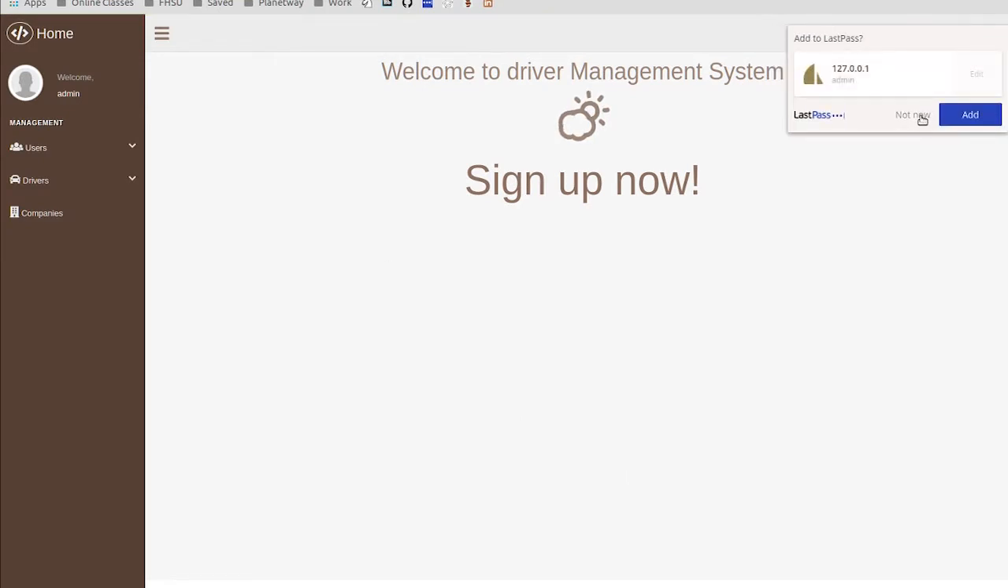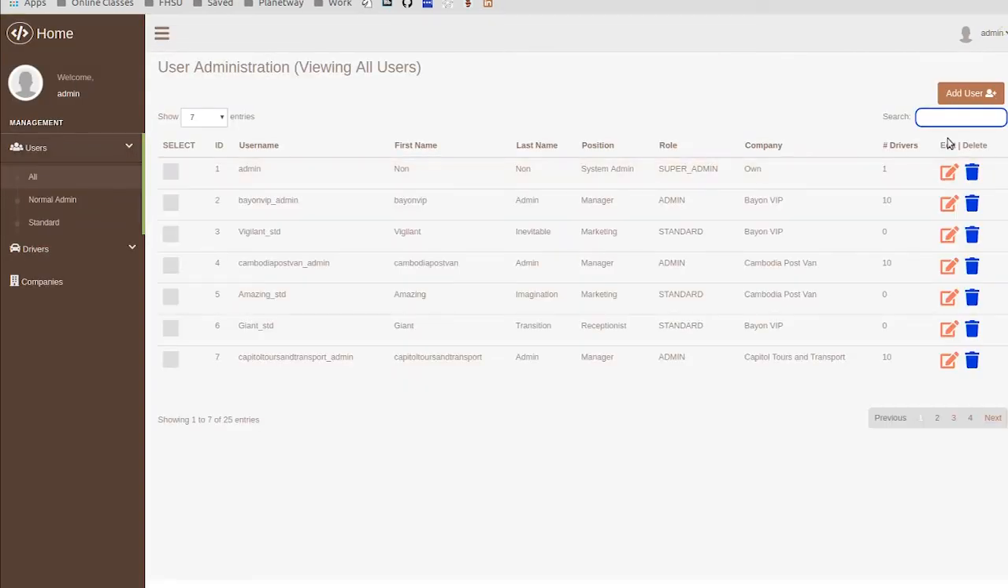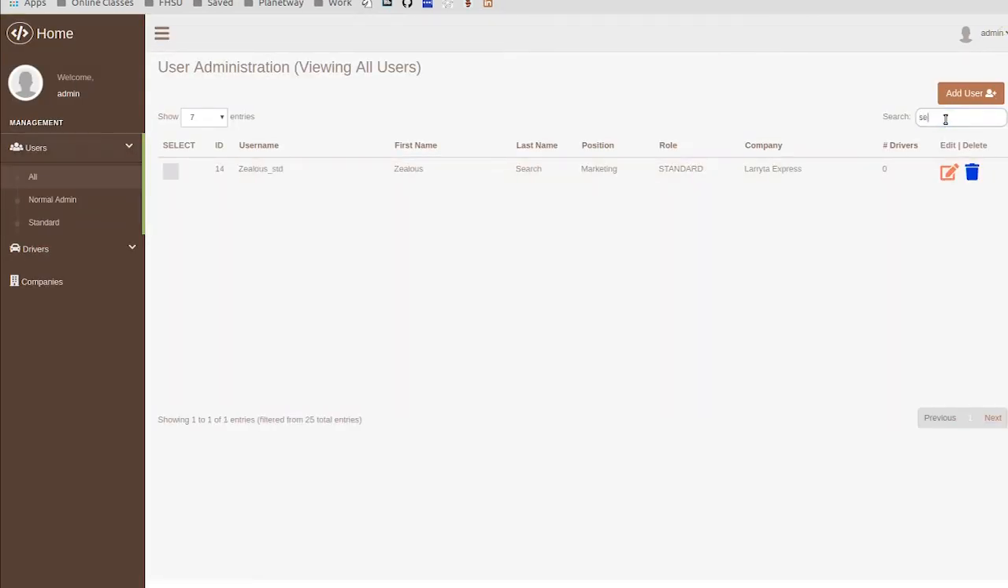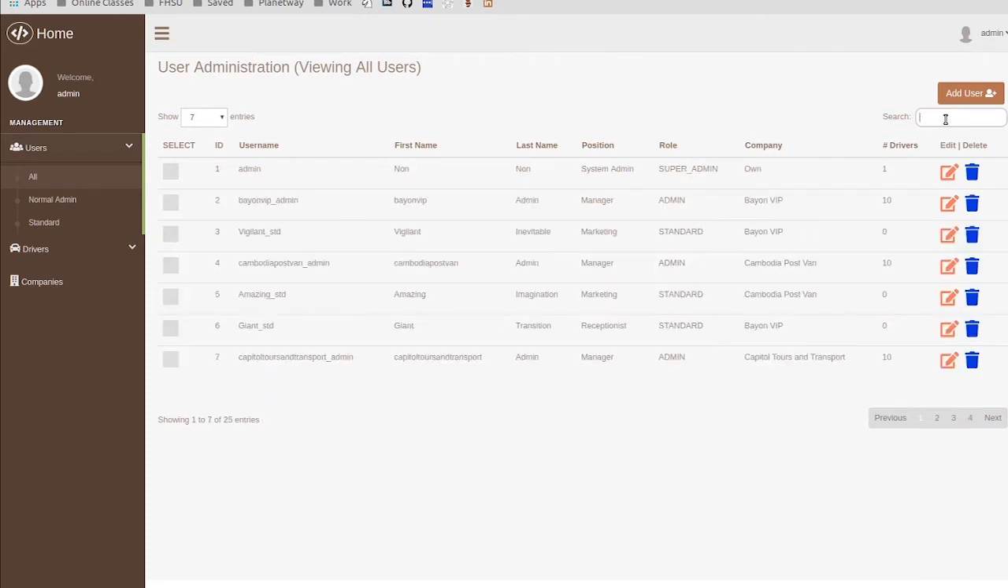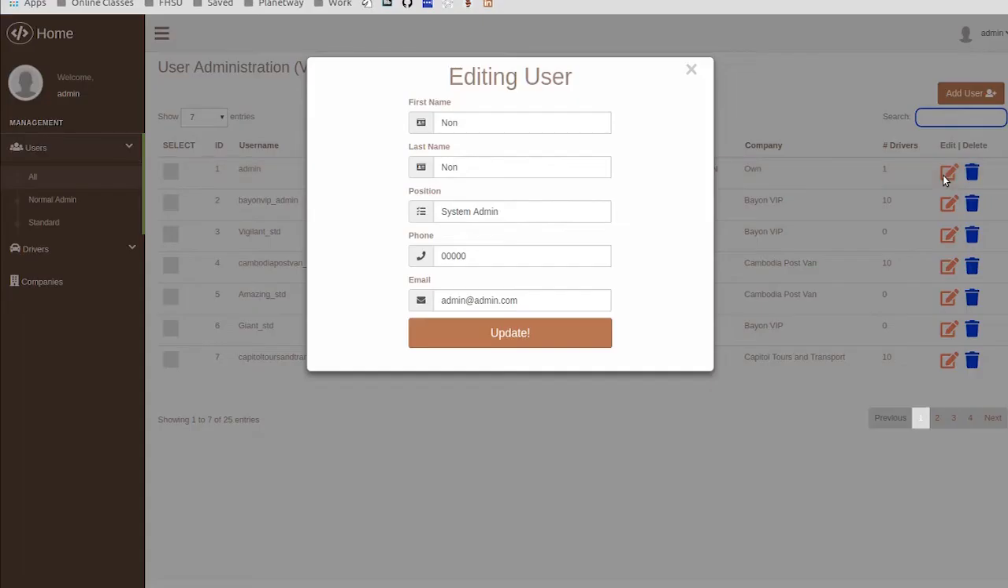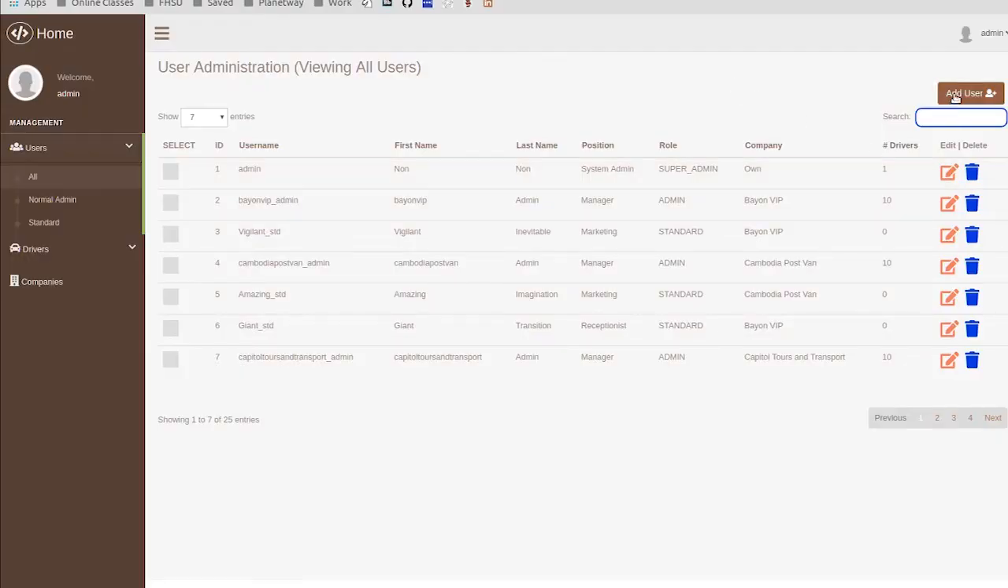Okay, so here we are in the superadmin account. Superadmin has access to all information of the platform. When logged in as superadmin, I can see all users, drivers, and companies, and I can do various operations on these users, drivers, and companies. As for users, I can search specific users, I can edit, I can delete, and I can also add users, same as drivers.